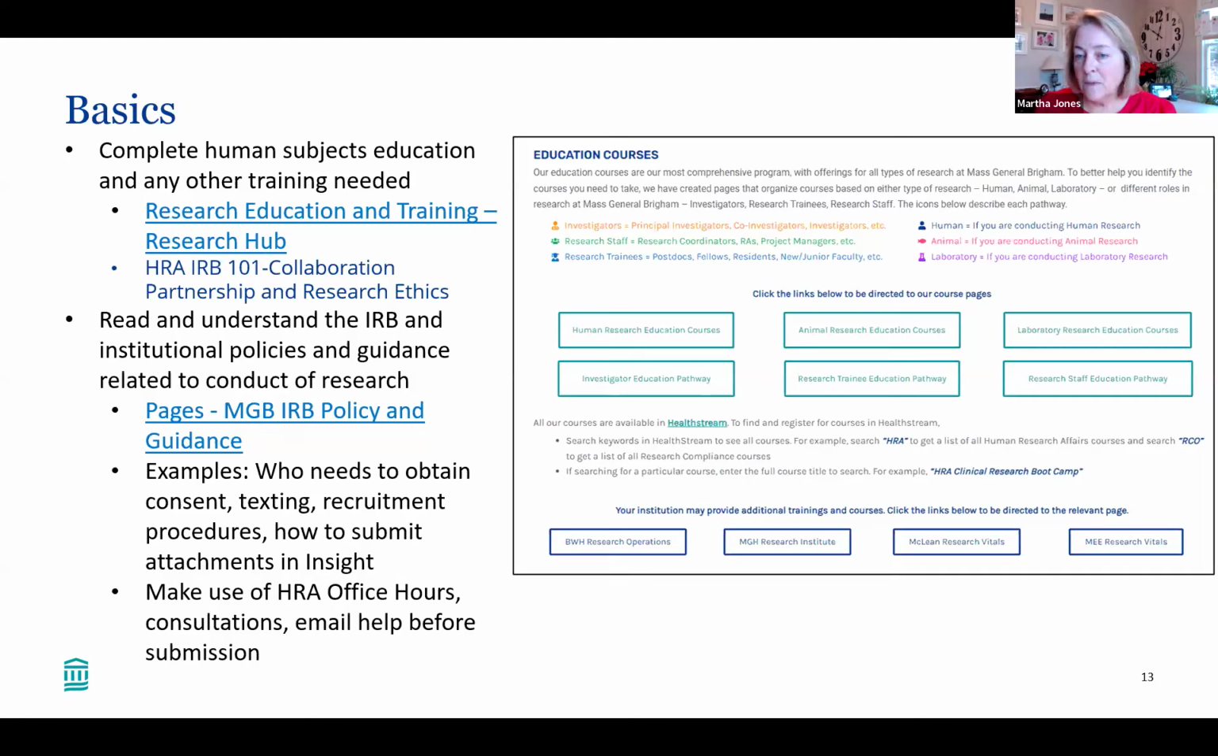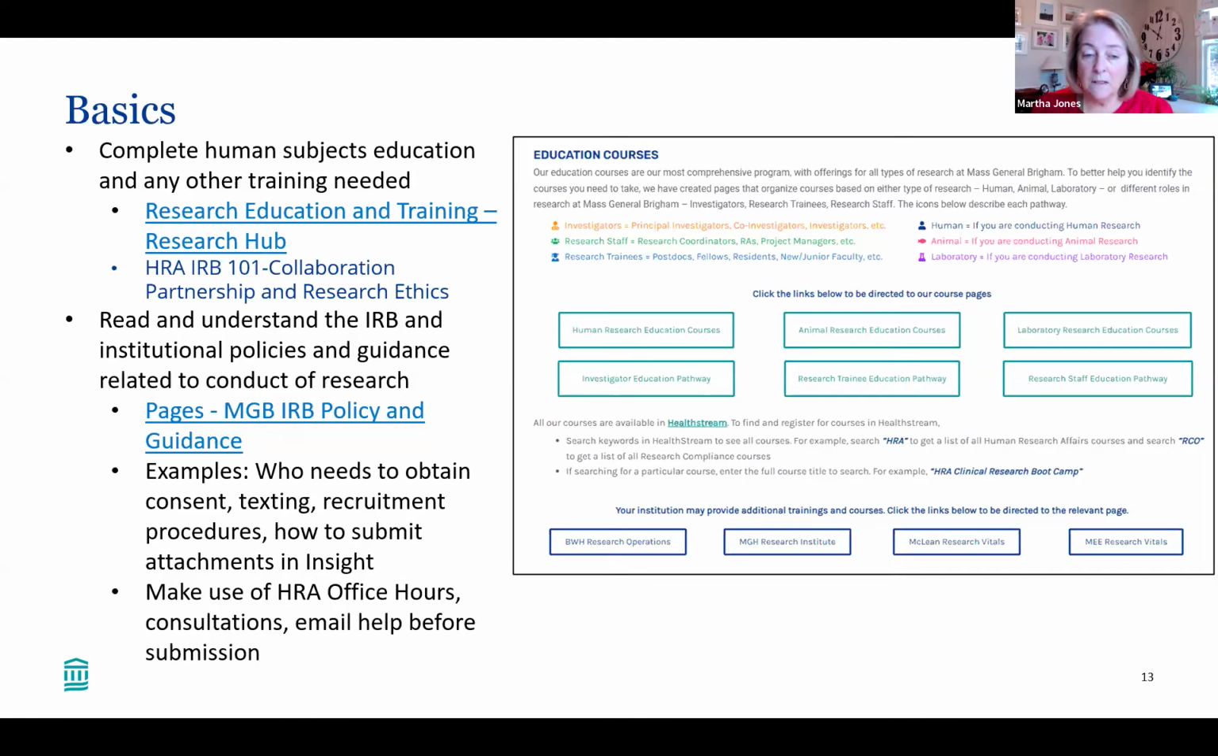And you can look at courses based on pathways designed for human subjects research by an investigator educational pathway, animal research, et cetera. So I would encourage you to take a look at those. We also have an IRB 101 course that you can take. It's important that whoever your IRB is, that you read and understand the IRB's policies and guidances. I've put a link to ours here, but those are going to contour how you perhaps design your study even.